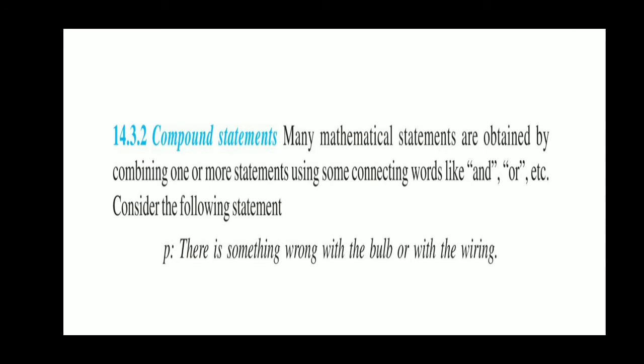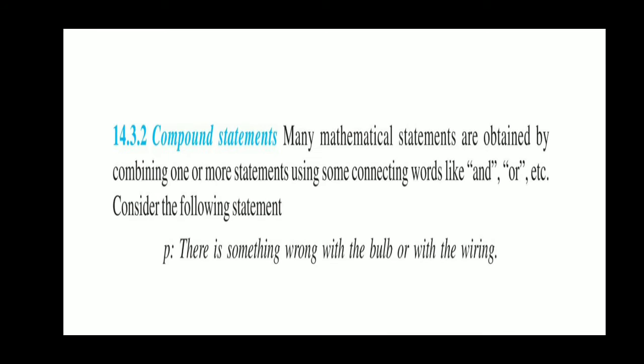Now the next one is the compound statement. It is very clear: a compound statement is one where two statements are joined with a connecting word like and, or, hence, since. Any connecting word that joins two sentences or statements makes a compound statement.